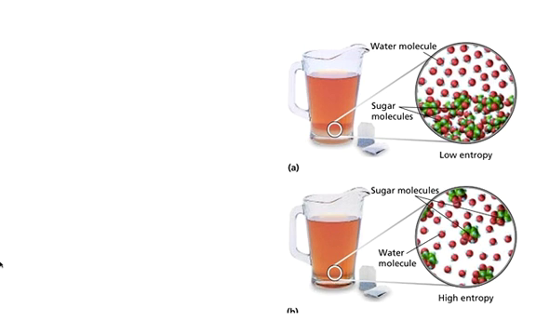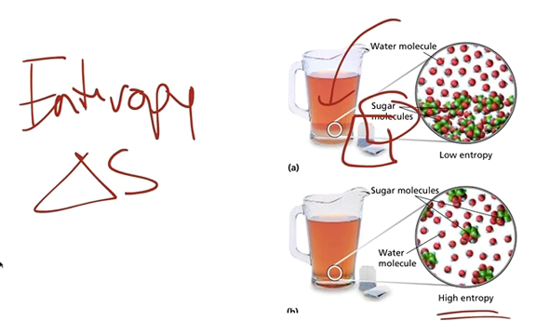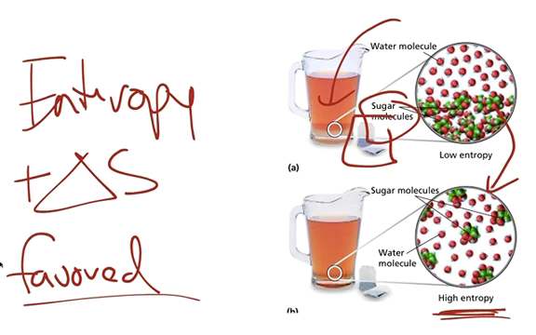Or, in an actual practical example, if we take our tea bags, or in this case it's talking about sugar molecules, and we put our sugar molecules in the tea, well, they're going to dissolve and they're going to spread out. So they're no longer going to be highly ordered. They're going to have a state of higher entropy. And we talk about entropy, we talk about this order in units of change in S. So if dissolving sugar goes from a low entropy to a high entropy, that's an increase of entropy. And this positive entropy is actually a favored state. So this happens, and when it's favored, that means it happens spontaneously.